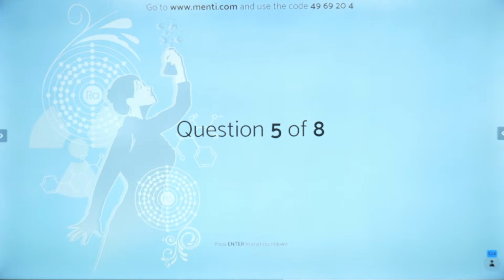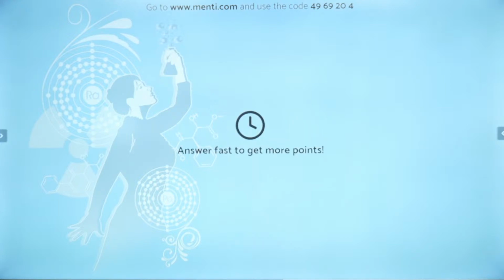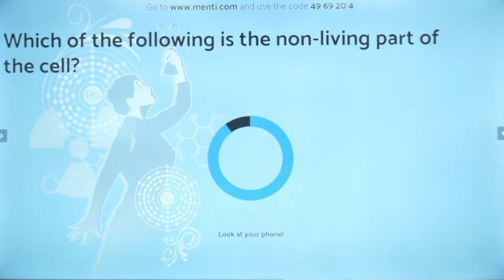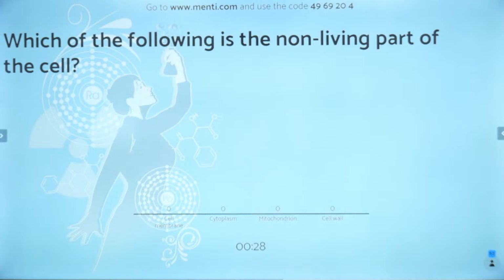Hello, Tasmia. Fifth question. Starting in 3, 2, 1, now. Which of the following is the non-living part of the cell which is completely non-living? Is it the cell membrane, cytoplasm, mitochondria, or cell wall? This is a very, very interesting question. Which of these is the non-living part of the cell?